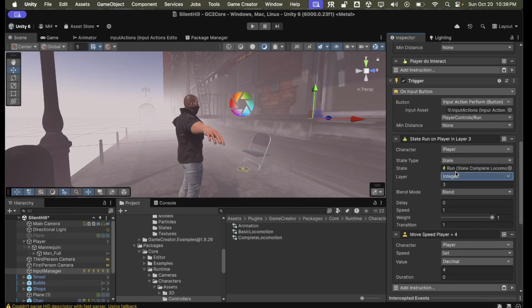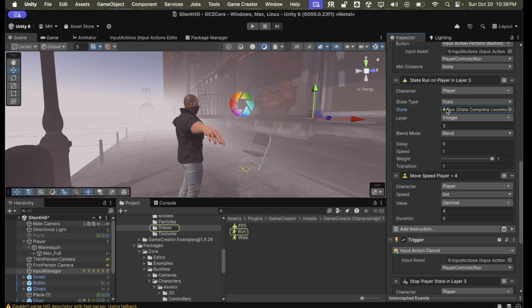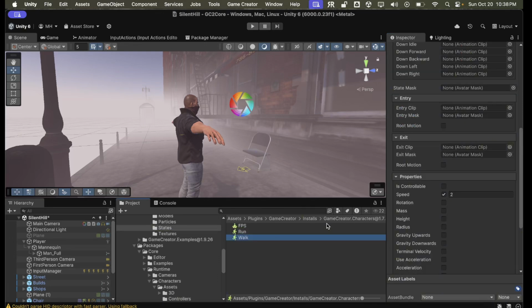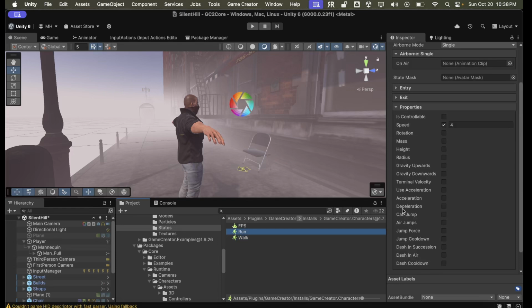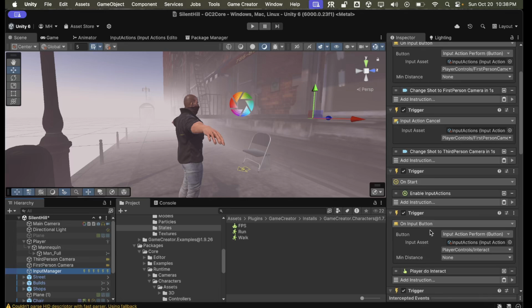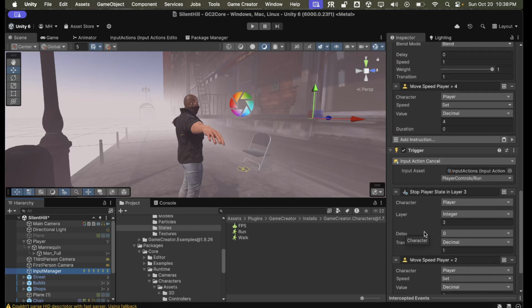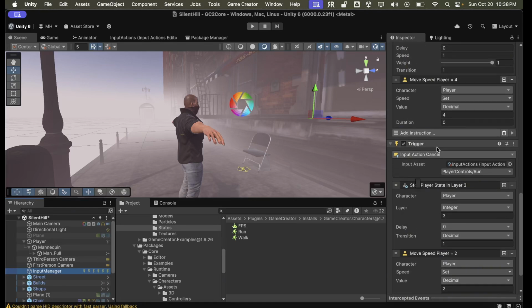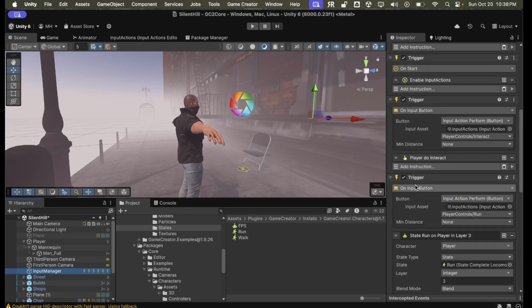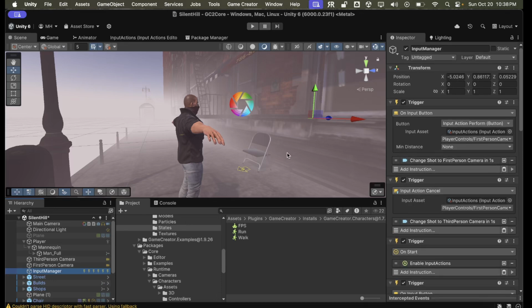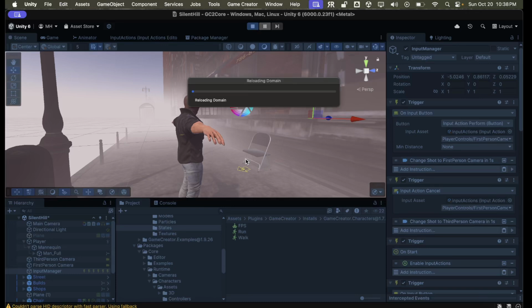So if we look at the states again, for the walk state, let me go back here. Walk has a speed of 2. Run has a speed of 4. So that's why we set those to 4 and to 2. So then your running is set up properly. But you do need to download that input action cancel trigger. So that's all there is to it. That's basically everything when it comes to the basic movement of a Silent Hill style game.